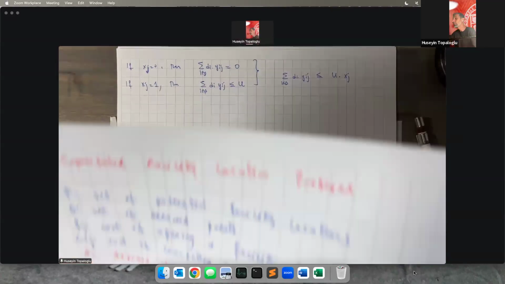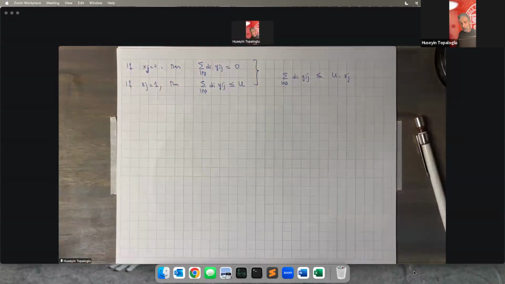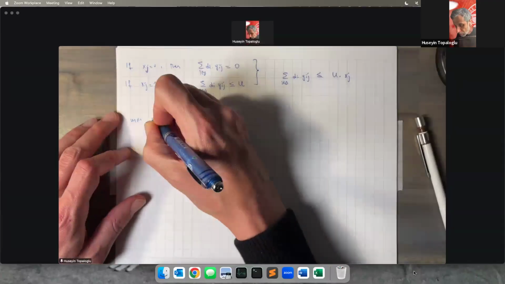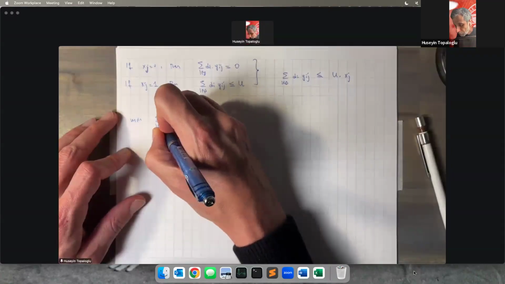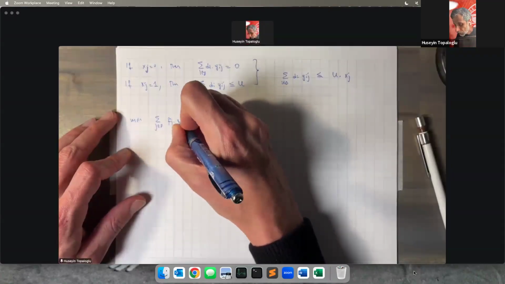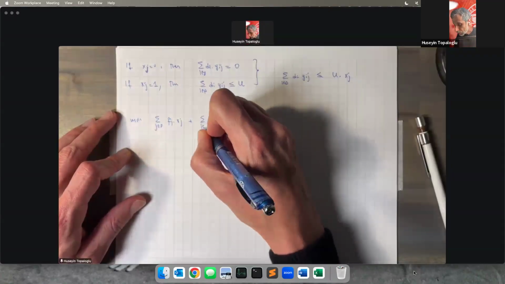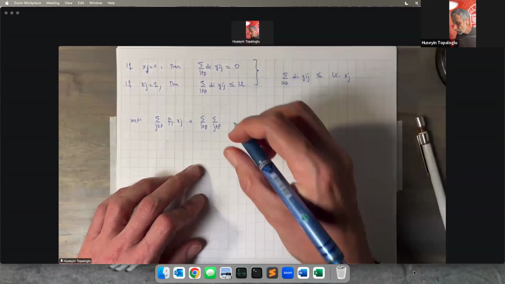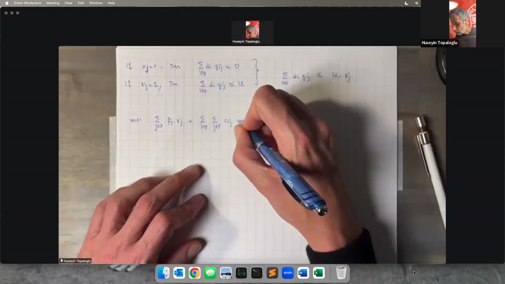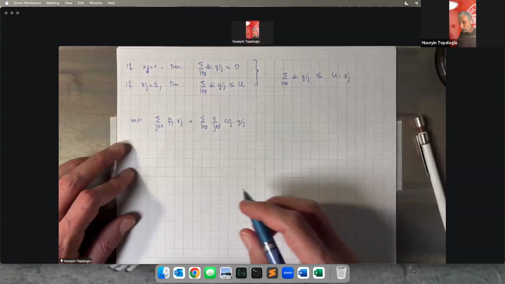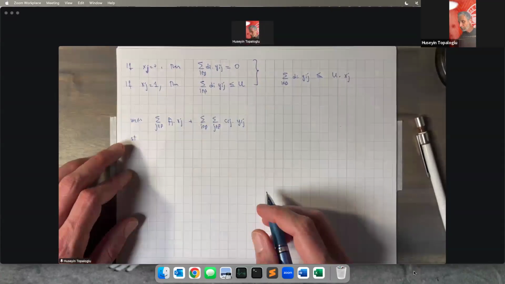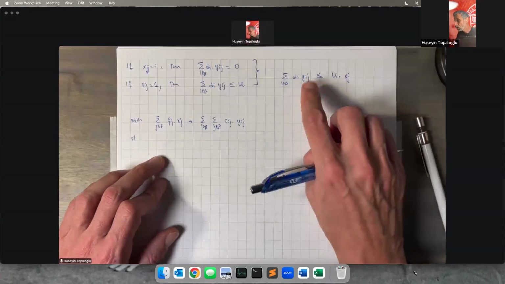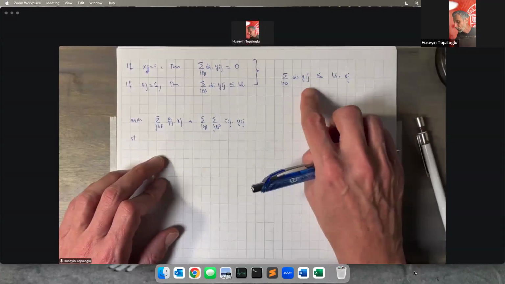So then we can put our optimization model together. Minimize the total cost of opening the facilities and connecting the demand points to the facility locations, while making sure that if facility location J is not open, then the total load imposed on facility location J has to be 0.